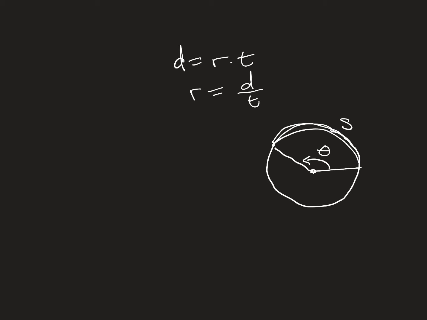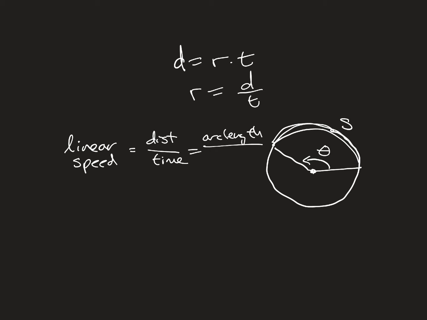Linear speed is equal to the familiar distance over time. And for a circle, we talked about circular distance being that arc length, so arc length over time.